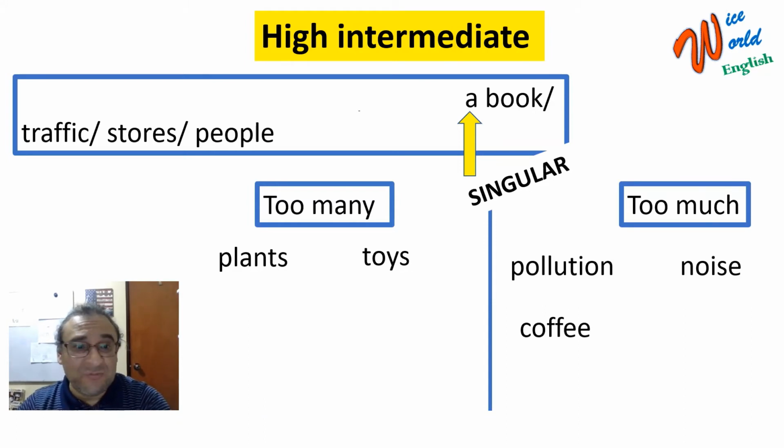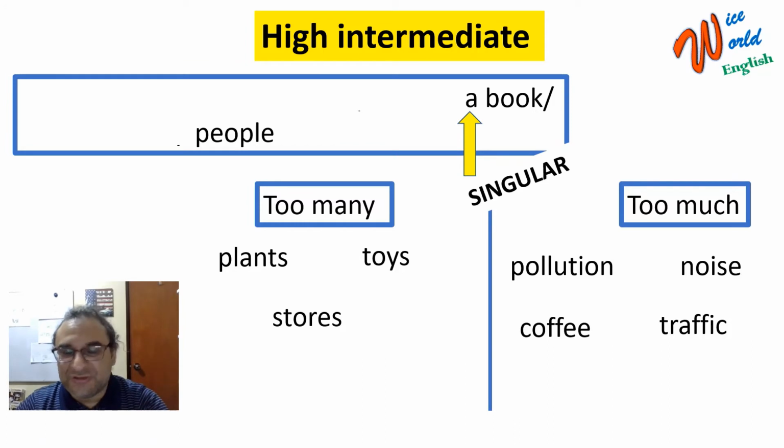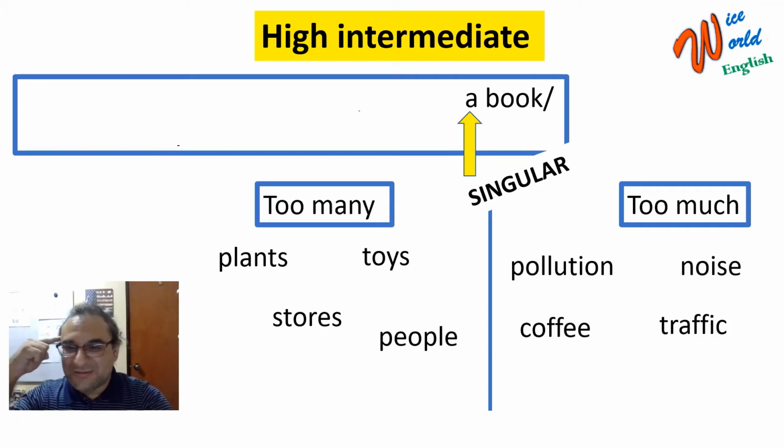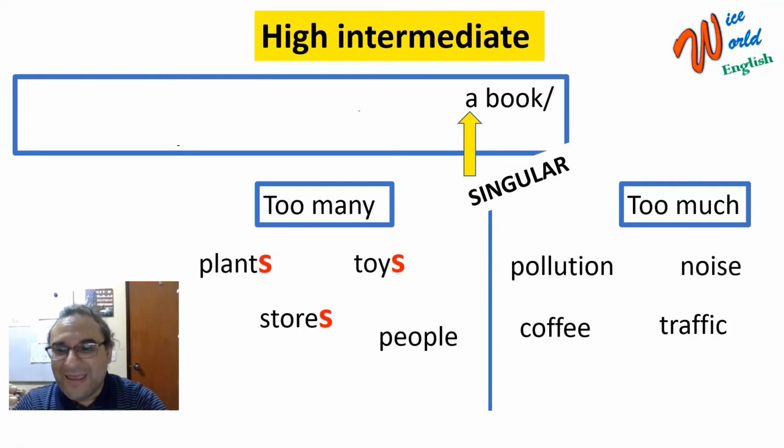All right, let's continue. Let's move on. What about traffic? Where do we put traffic? Too much traffic. What about stores? Too many stores. And finally, people. Where do we put people? Too many people. So keep in mind this idea: we use too many with plural countable nouns. Look at that. You see, plants, toys, stores, and of course people is an irregular plural, but it's a plural word, so it's a plural noun, so you have to use plural countable nouns.